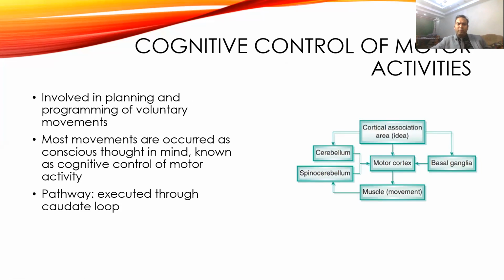cognitive regulation of the motor activity. So as I said, it's involved in planning and programming of the voluntary movement. So we get an idea from the cortical association area, and it goes to the motor cortex. It also goes to the basal ganglia and cerebellum. From there, it again goes to the motor cortex as inputs, and then the motor cortex will form a final output and send it to the voluntary muscles. And this is how the motor activity will be working. And all these effects of cognitive functions will be performed through the caudate loop.